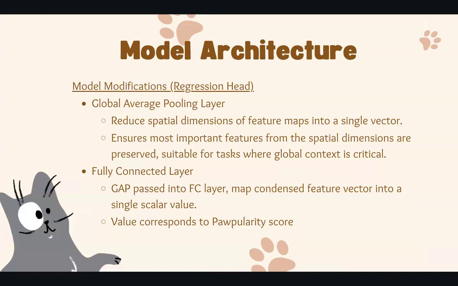The single vector is passed into this fully connected layer, mapping the condensed feature vector into a single scalar value, which in this case is our popularity score.